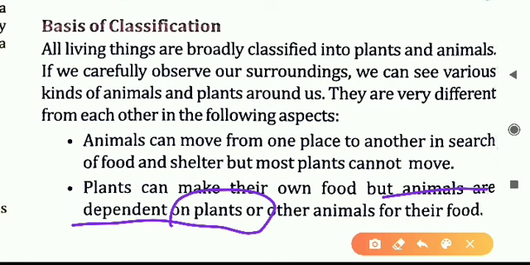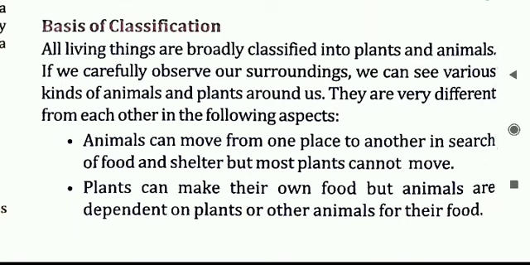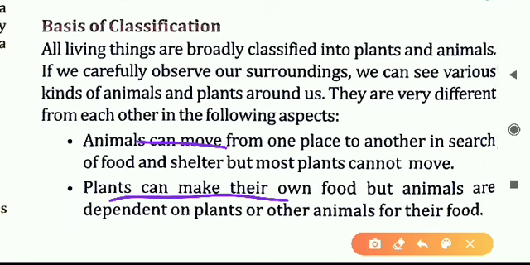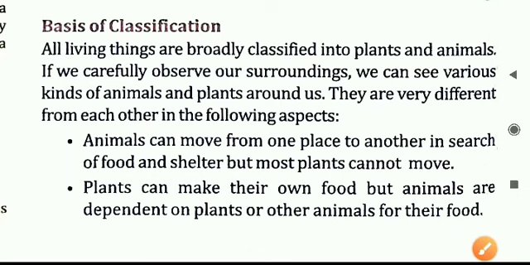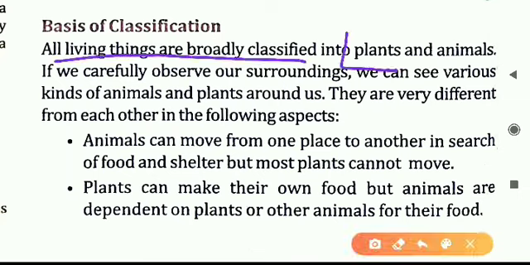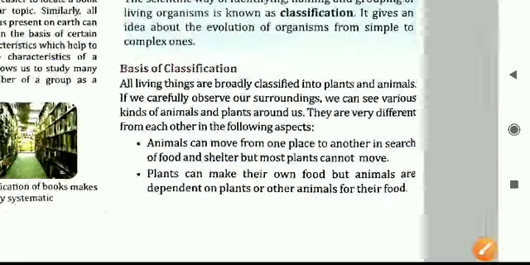If plants are not there, then animals will not get the food. So we can say animals are dependent on plants. So this is also the second difference. First is animals can move, plants cannot move. Second is plants can make their food, but animals cannot make their food. Based on these two important points, we can say that all the living organisms are broadly classified into plants, and second is animals. So this is the basis for classification.